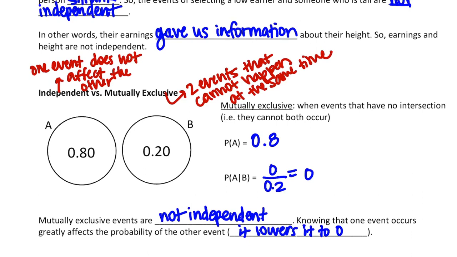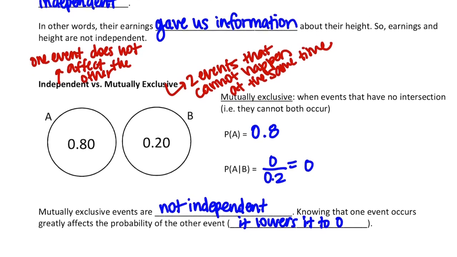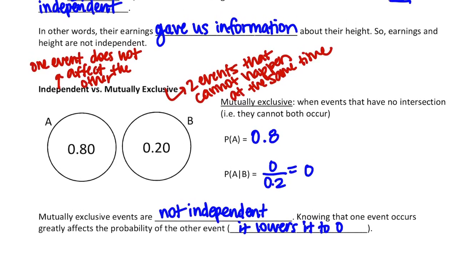So if they're mutually exclusive, then one event happening prevents the other event from happening, which definitely affects it. So they're not independent. A lot of people think they mean the same thing, but this is a good example to show how they're not. If they're independent, then P of A would equal P of A given B, but they don't, so they're not independent.